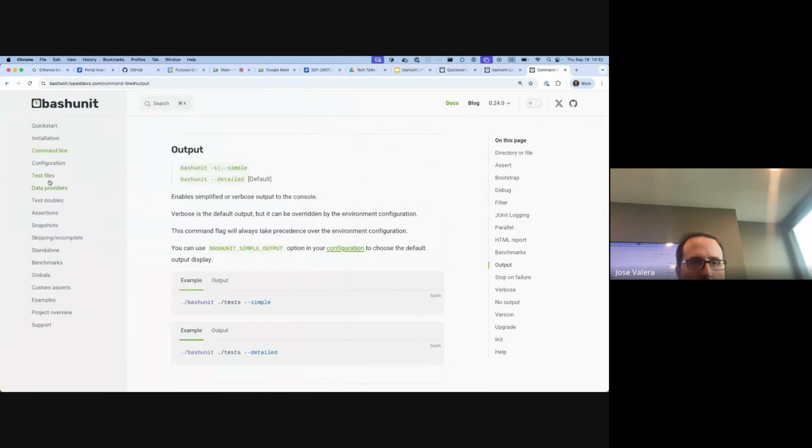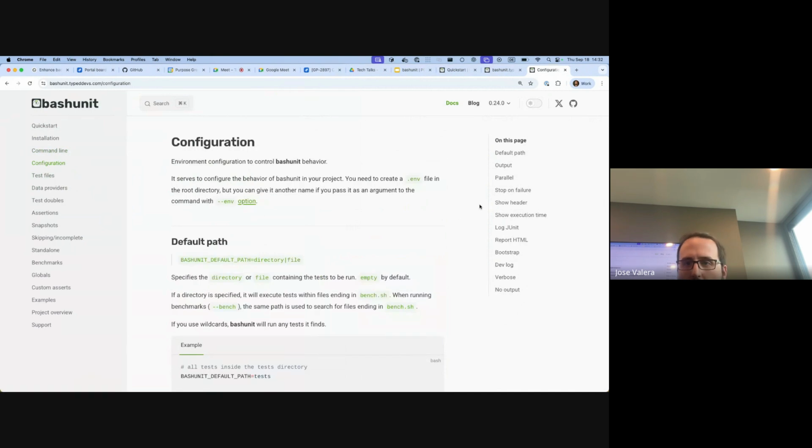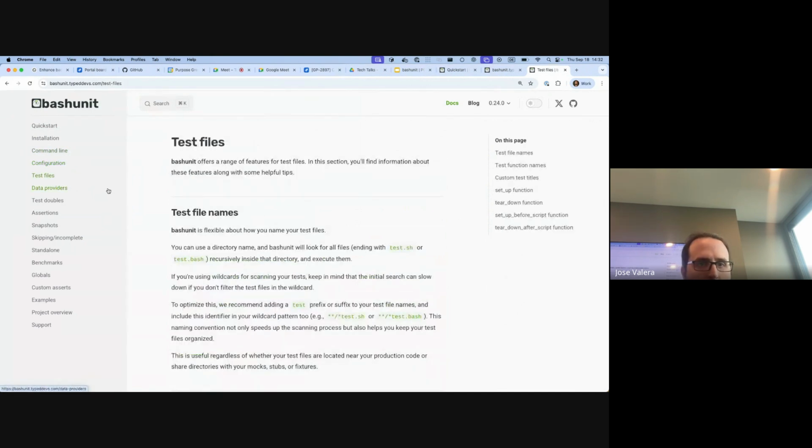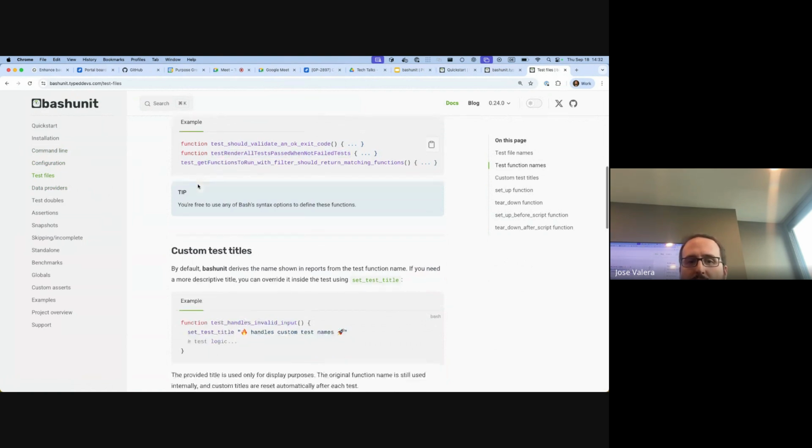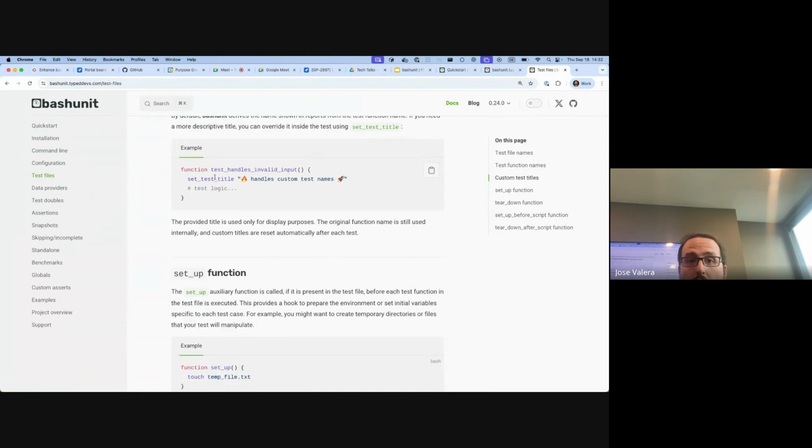Configuration, testing files. You have also, this is the way you can write tests. You can write it with underscore or with camel case. It's optional to have the test prefix at the beginning of the function. You can change the name of the display test.